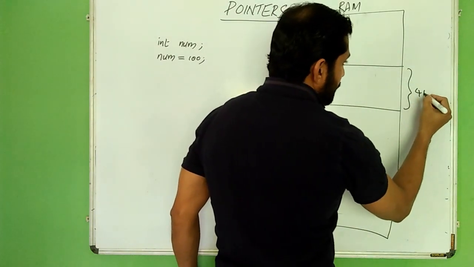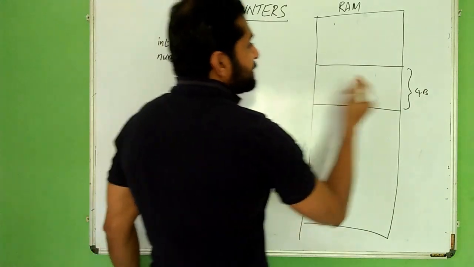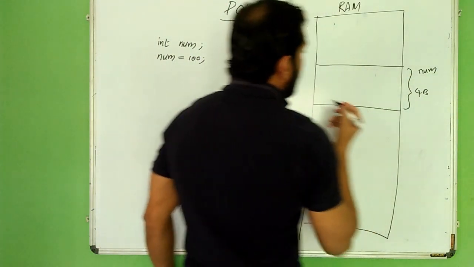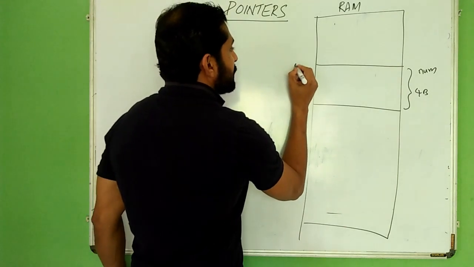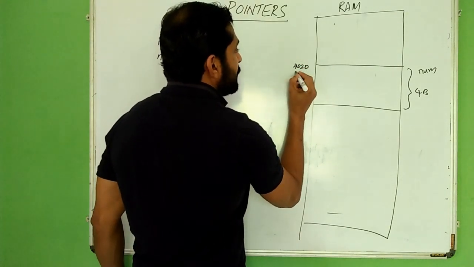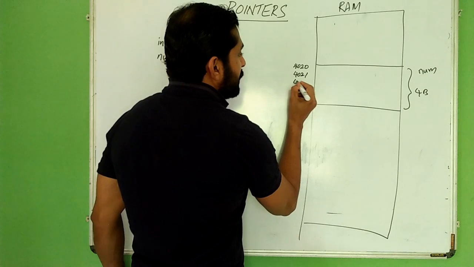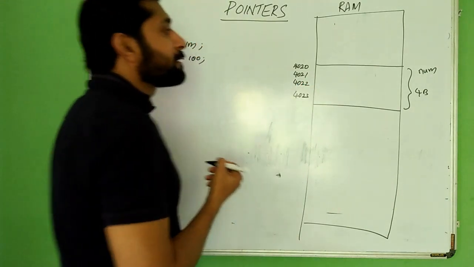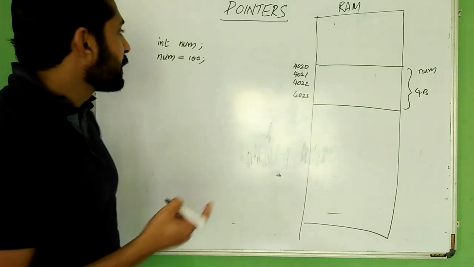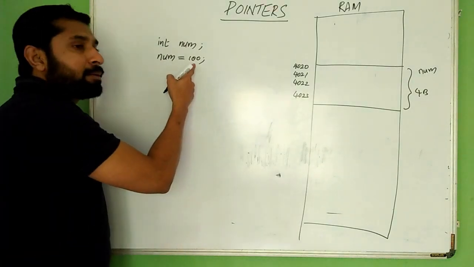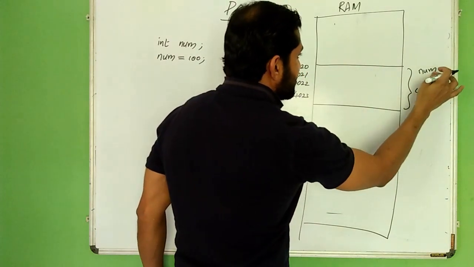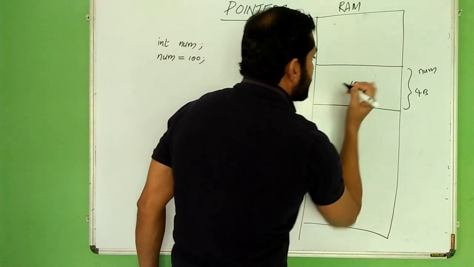This space is named as num, and suppose the starting address is 4020, 4021, 4022, 4023. Let this be the address of the 4 bytes. And we have assigned 100 into this num. So the entire content of these 4 bytes, this num, is 100.